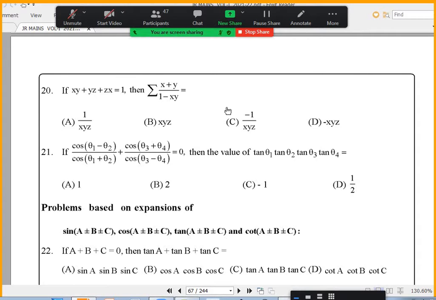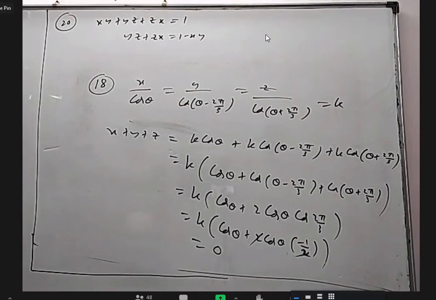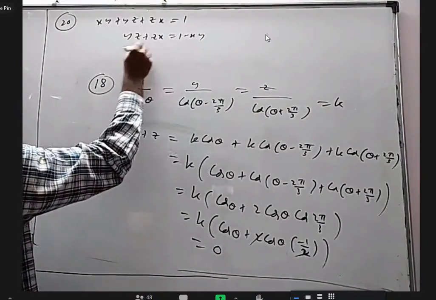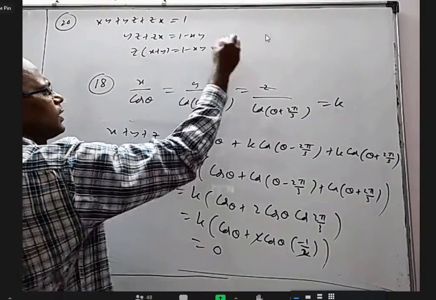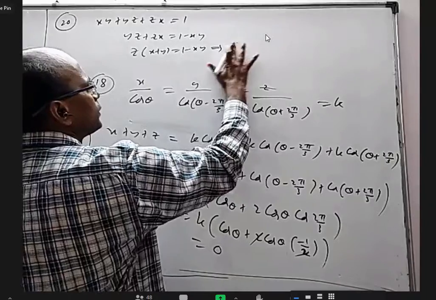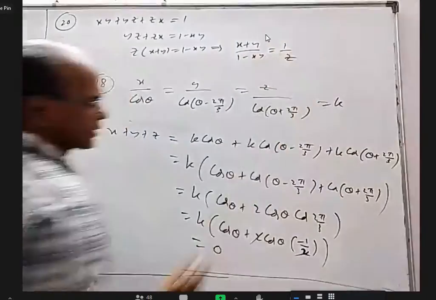Sir, they gave x, y, z. I'm writing it on the board. xy plus yz plus zx equal to 1. I'll send xy that side. yz plus zx is equal to 1 minus xy. Everybody completed 18? Yes, sir. Anyway, I am sending this xy to the other side. Take z common, I will get z into (x plus y) is equal to 1 minus xy. Divide: x plus y by 1 minus xy is equal to 1 by z.